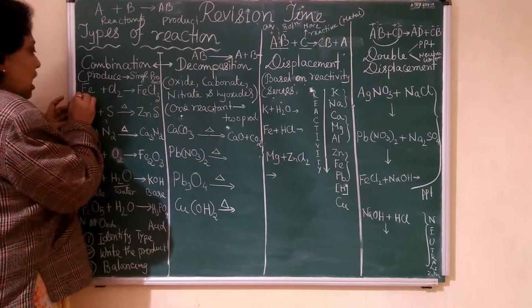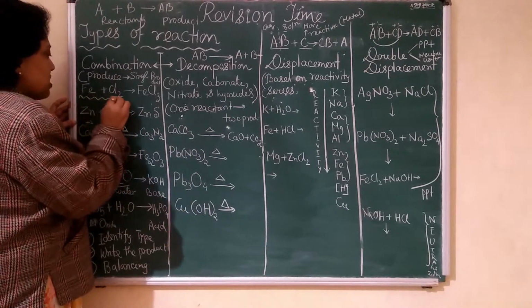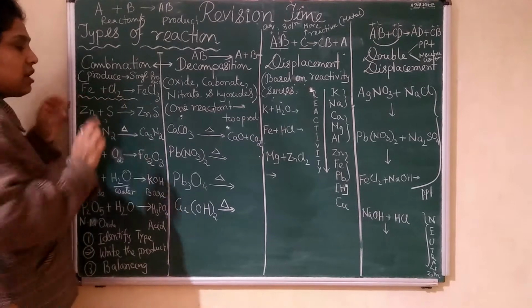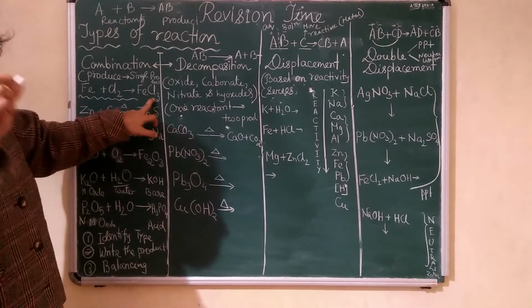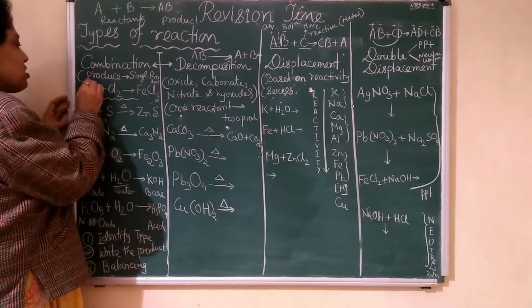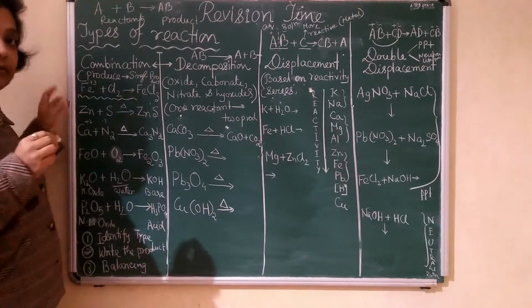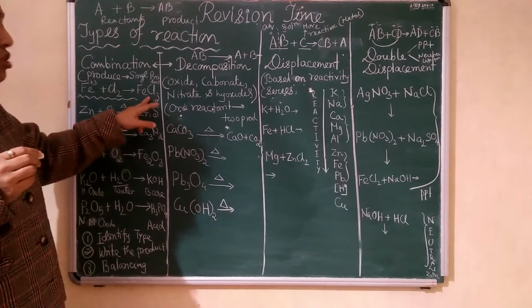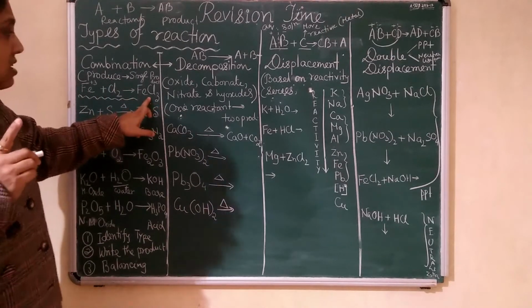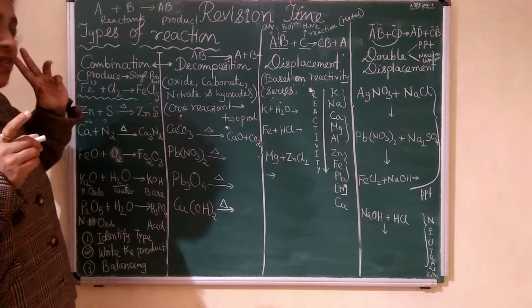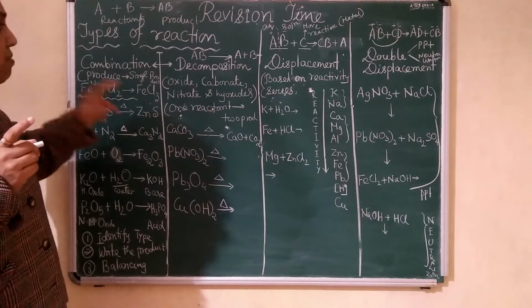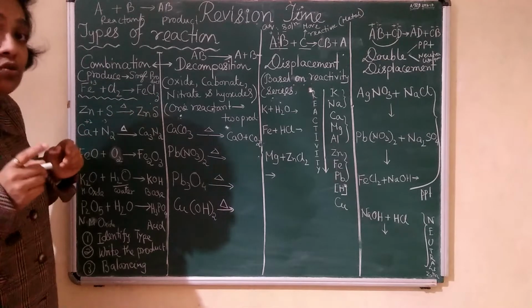See here, I am underlining this. Fe plus Cl2: when it is a combination reaction, that time the product is FeCl3, meaning oxidation state is 3. Remember, when it is a combination reaction, direct synthesis, direct combination we call it, the product is FeCl3. Then you might be thinking, miss, why not FeCl2?